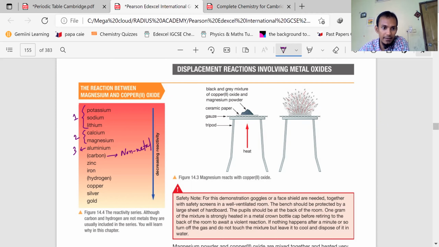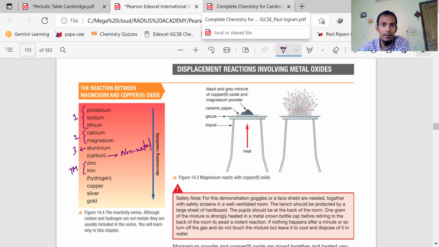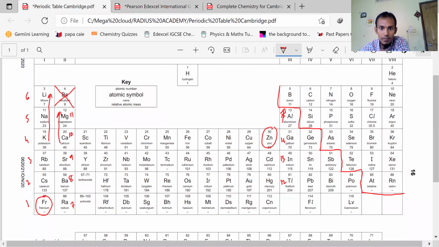They are separating group 1, group 2, group 3 metals from the transition metals. You see, zinc and iron, these are transition metals. You can clearly remember zinc and iron, because we will study galvanizing later on.